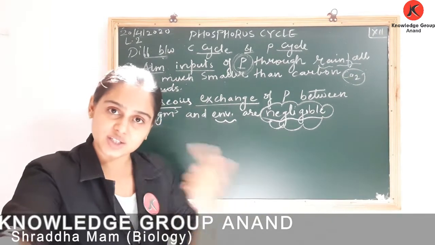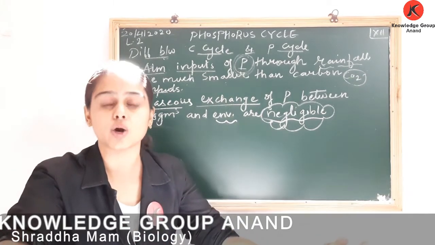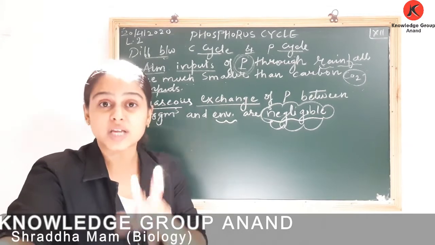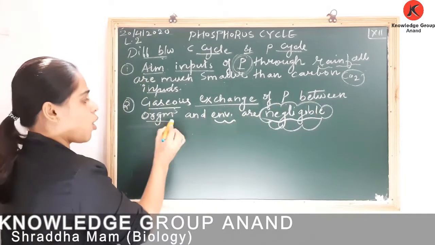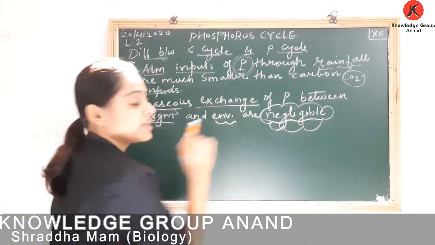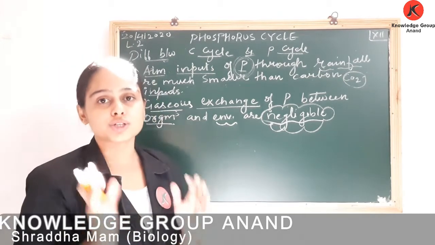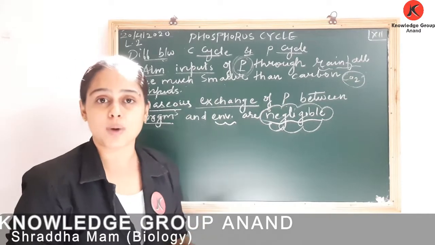So there is an exchange of gas, exchange of carbon between organism and environment. Is there any such exchange of phosphorus? No. So the second point states that gaseous exchange of phosphorus between organism and environment is negligible in comparison to that of carbon. Okay, so these two points are important. This can be asked for 2 marks also.